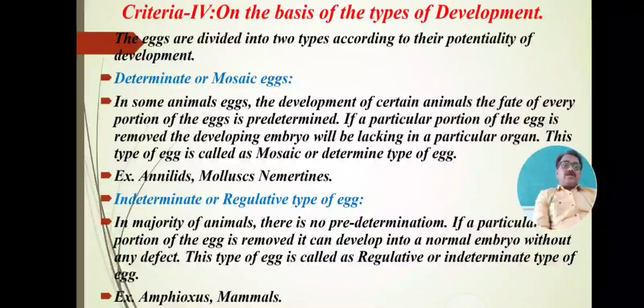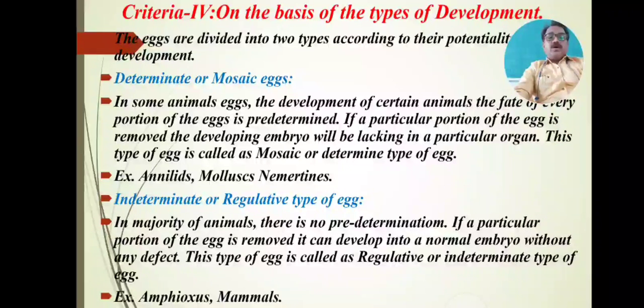Such an egg is called a mosaic egg or determinate type of egg. An example of such an egg is the egg of annelids. It is not found in fishes, but this type of egg is found in annelids, in mollusks, and also in nemertines. In these animals, this determinate type of egg occurs.